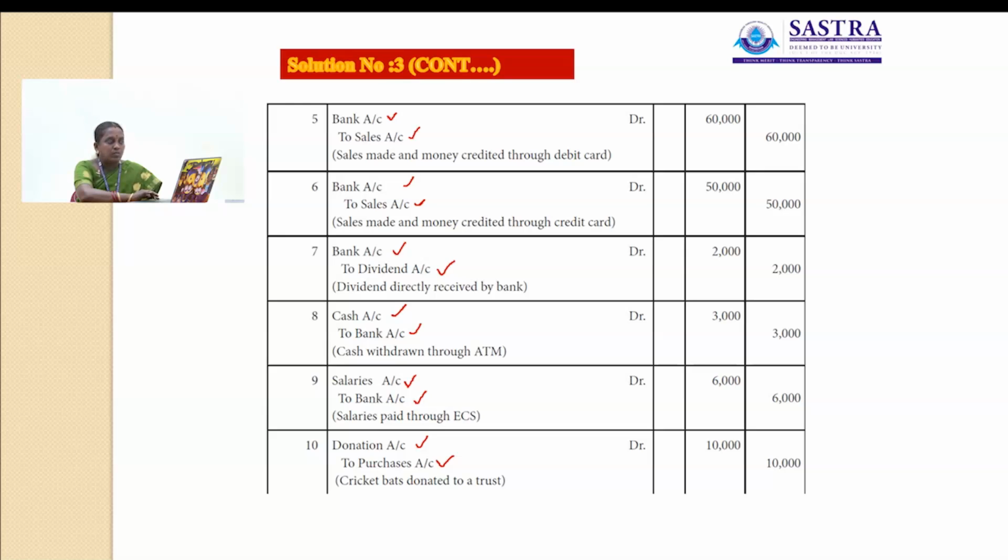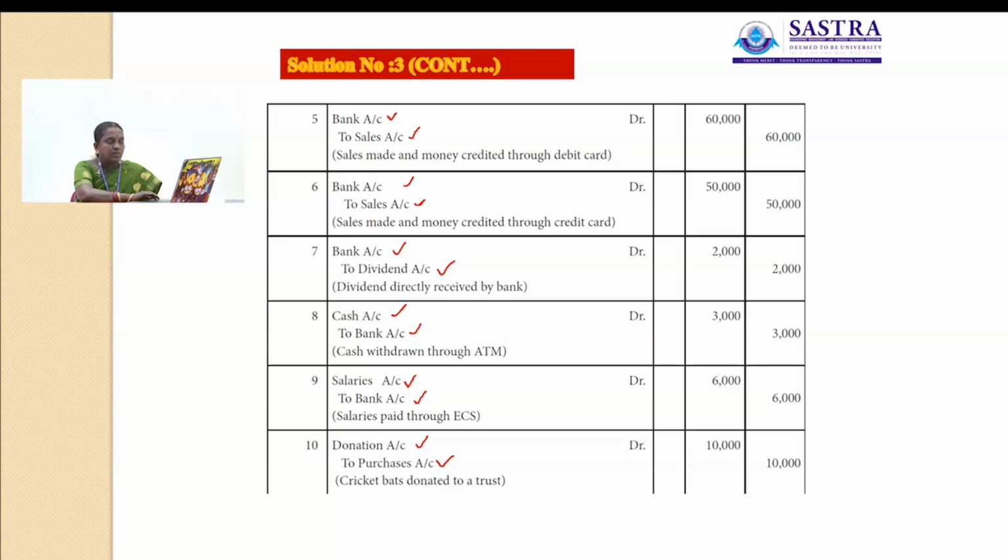Then next one is sales made and money credited through debit card. Here there are two accounts involved, one is bank account and another one is sales account. Here bank account will be debited and sales account will be credited. So the amount is rupees 60,000 under both the debit and credit column. The narration for this transaction is sales made and money credited through debit card.